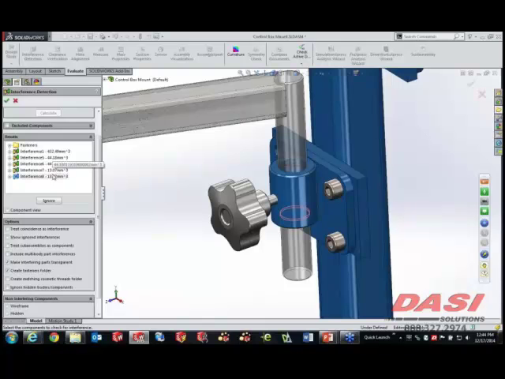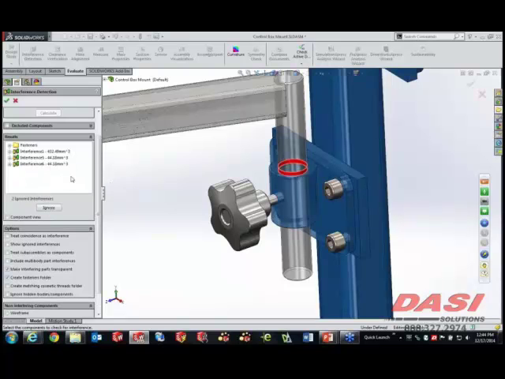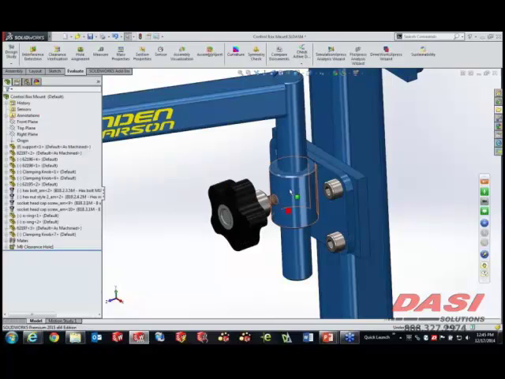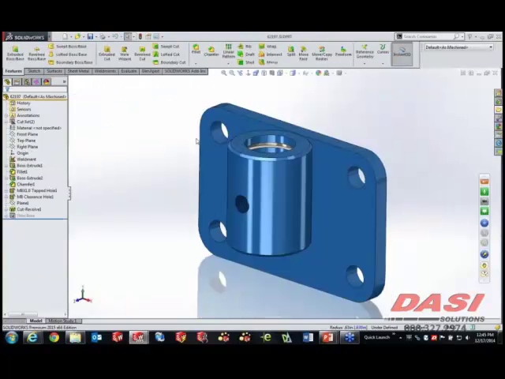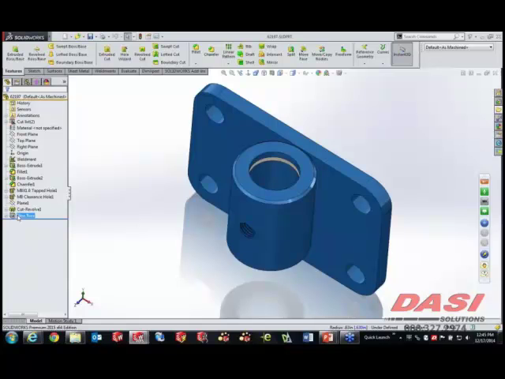But you can also go ahead and not only sort them in a particular way, but you can right-click and ignore all of them smaller than a particular size, the one that I've right-clicked on. And then that will flush out any of those insignificant ones and really leave only the necessary real ones for us to deal with. Now this one does have an interference, and I'm going to deal with that interference right now. And we're going to do it by cutting the center of this hole away. I've already got a feature for that, so we're just going to use some demo magic to show that. But what I've done is a typical grinding or cutting operation in order to hone this hole out.